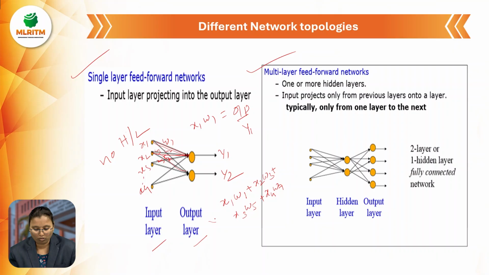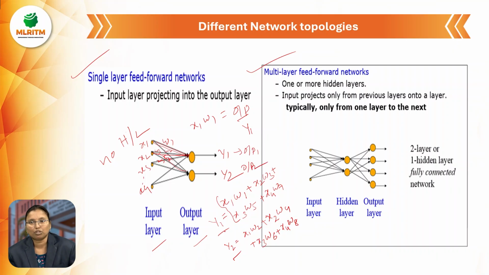These all are called y1. We'll get the output. Same like that y2 also: x1 w2 plus x2 w4 plus x3 w6 plus x4 w8. These all are called y2. So y2 means output. This is output 1, this is output 2.